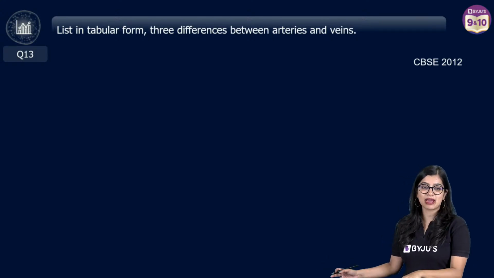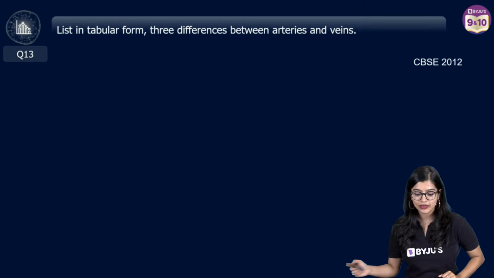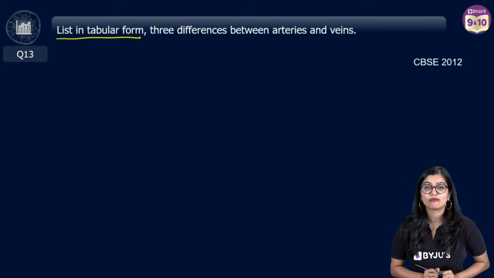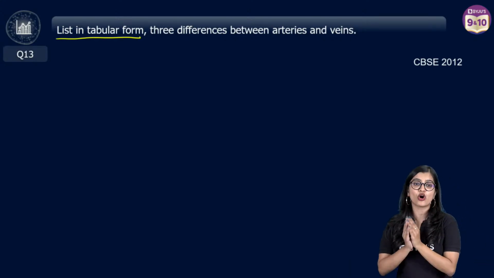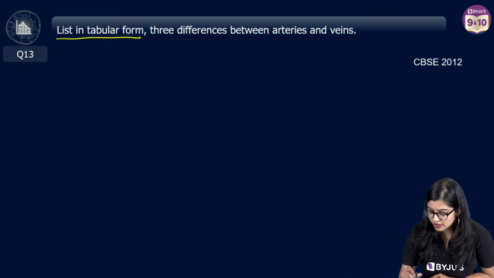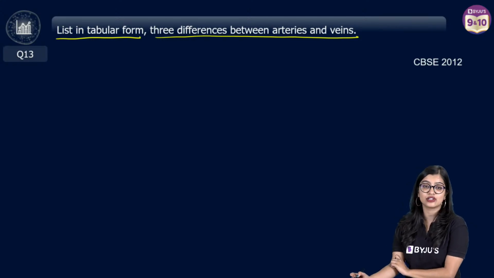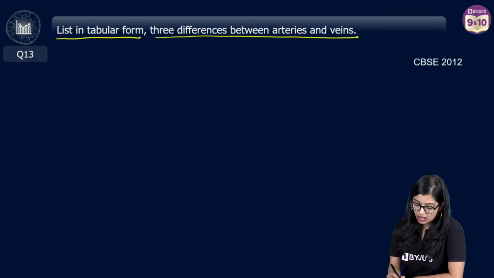Okay, now of course many of you have doubts about artery and vein, and I'm taking them now. The question says to list in tabular form. That means you have to draw a table. If you don't draw a table, they may cut half a mark for you, right? So as you all know, there are three differences between arteries and veins, okay?